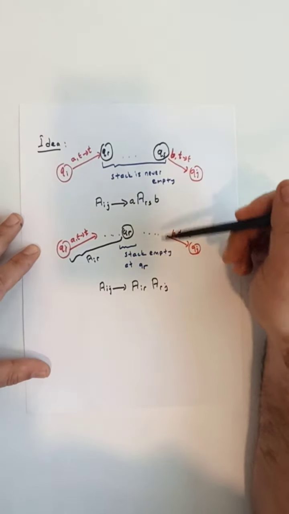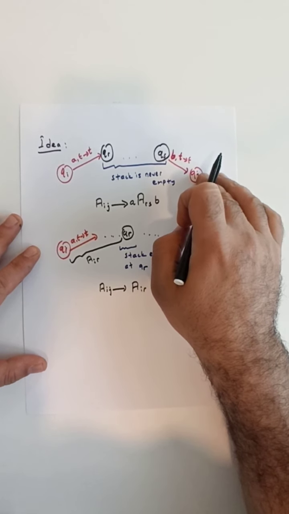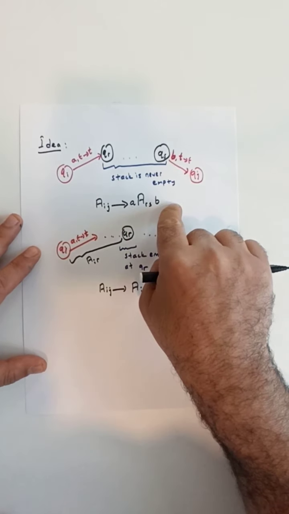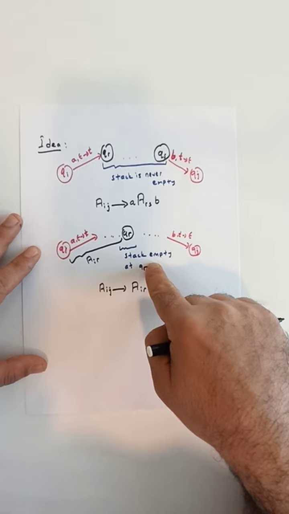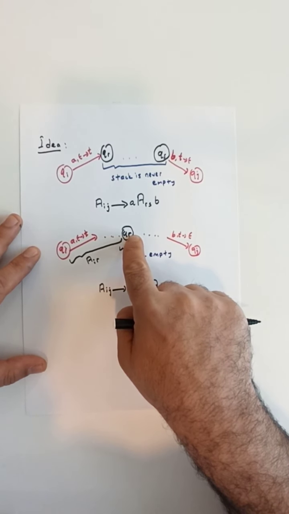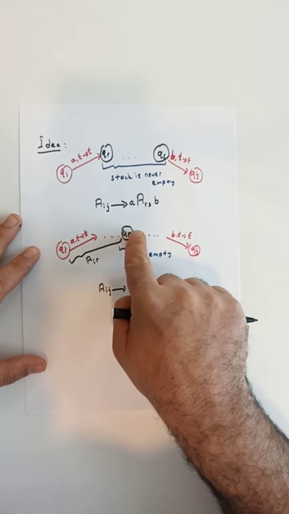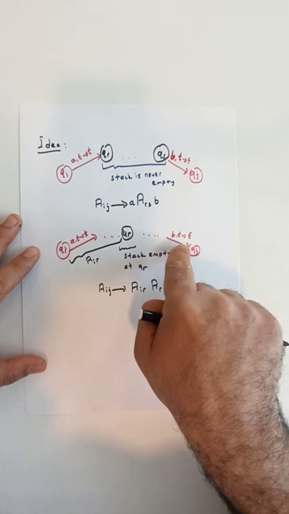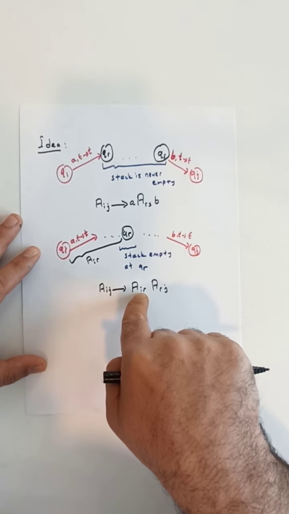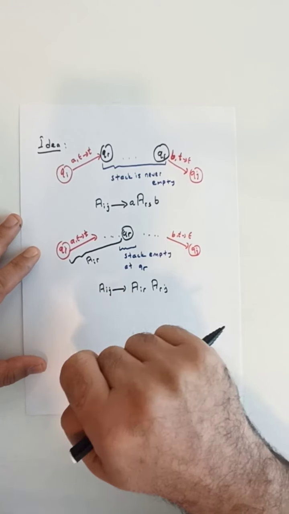So these are the two possible cases. In the first, in between the computation path from qi to qj, the stack is never empty. If that's the case, we can write down rules of this form. In the second case, in between this path, the stack may become empty at some state. If that's the case, then we can generate Aij by splitting it into two smaller, shorter paths and writing down two variables corresponding to strings generated on those paths, Air and Arj.